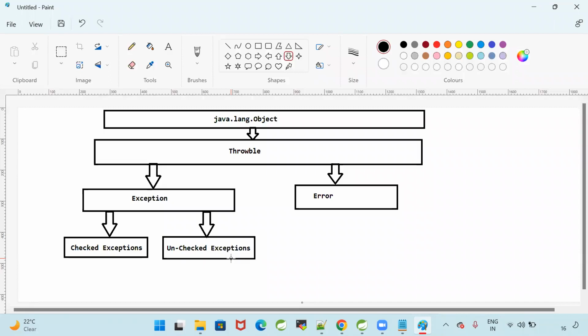Any use? No use. If I want to book a ticket, what do I need? Your details, your journey details, from where to where, date, time, bus number or train number or flight number. I need that data to book a ticket. But you are giving invalid data. When you are giving invalid data, is there any use of running my code?